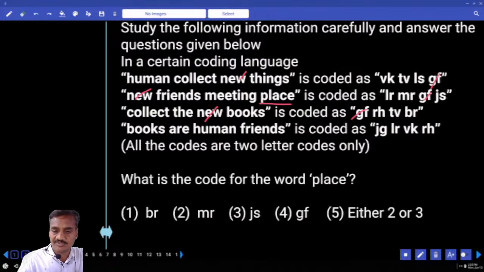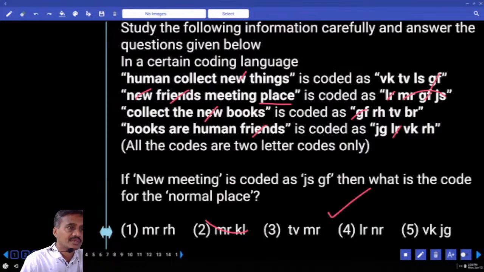And next one, friends, meeting and place. Now friends is the word that is common between the second and the fourth. And the code that is common between these two is I, R, L. Then here finally we are left with the two words, M, R, J, S. Hence the code for place could be either M, R or J, S, either 2 or 3. Choice for question number 1. Isn't it? Then coming to question number 2.